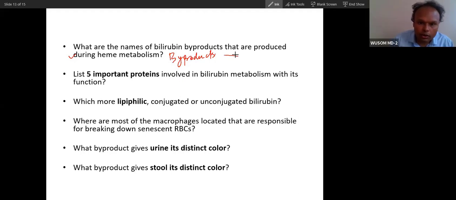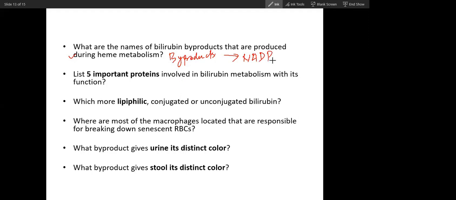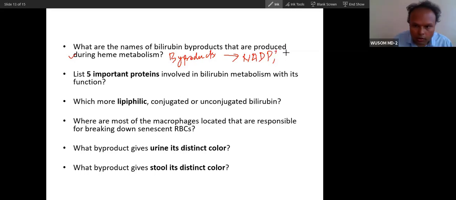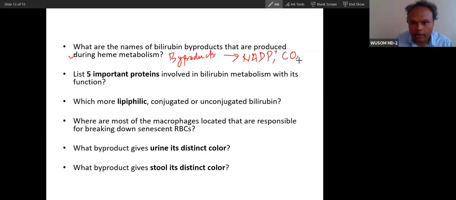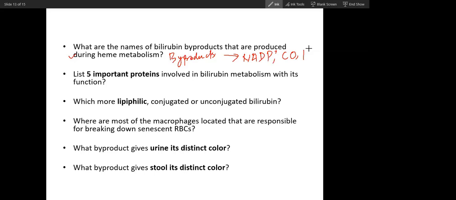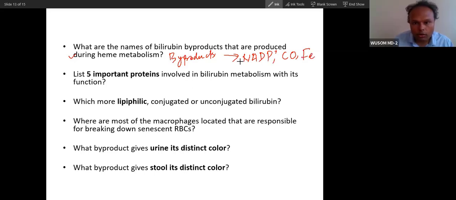NADPH is utilized. Next, carbon monoxide is formed. Then iron. Good. So these are the byproducts you can see.